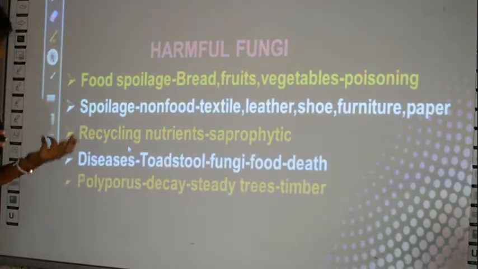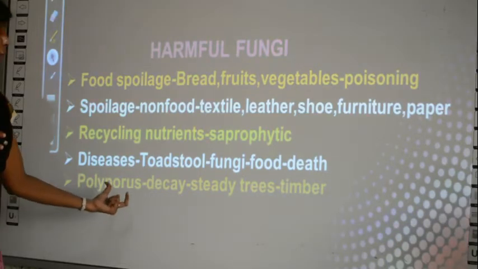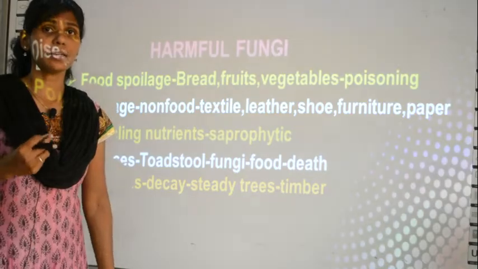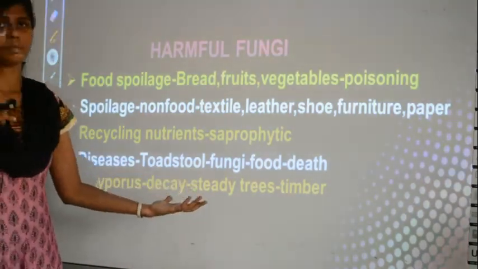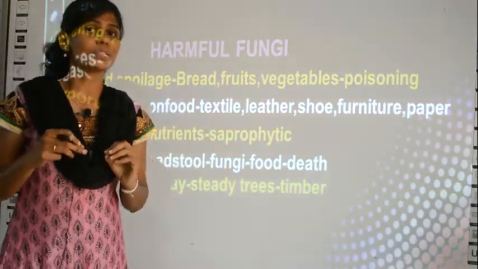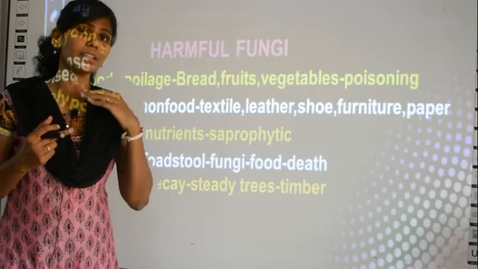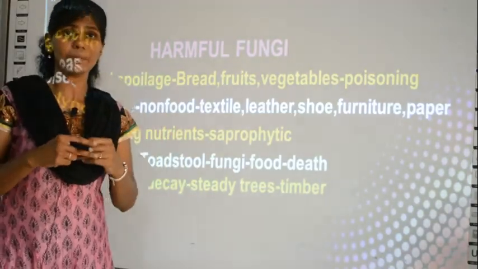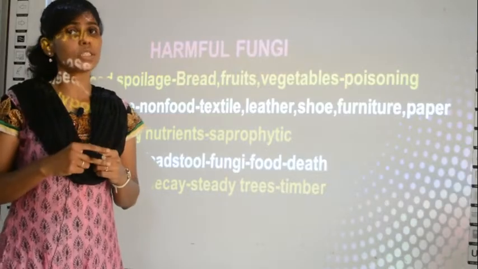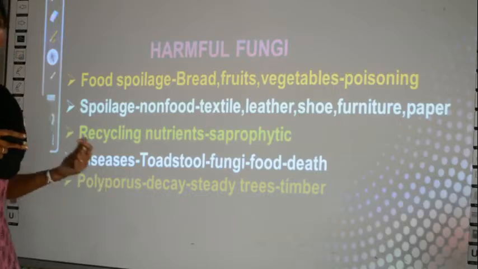And then there is one more fungi called polyporous. What is that? Polyporous. They cause decay to the trees, standing trees, which means the tree which is growing can also be infected. It doesn't mean that only the cut bark or the timber, even the tree which is growing itself can be infected with this polyporous fungi.